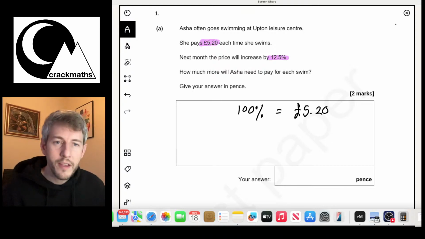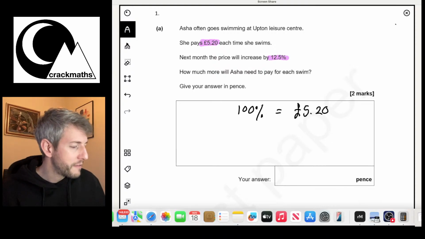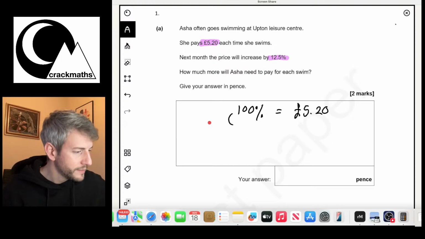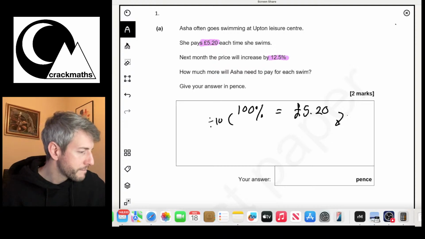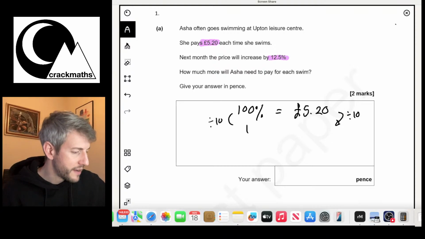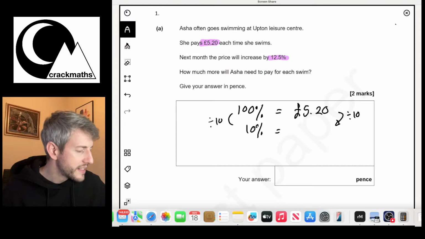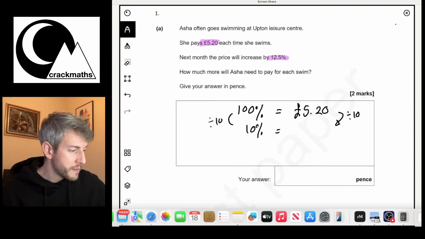Okay, so if we've got here 100% of £5.20, if I divide both of these by 10, that's going to give me 10%. So I can see that 10% is going to be, well, £5.20 divided by 10.